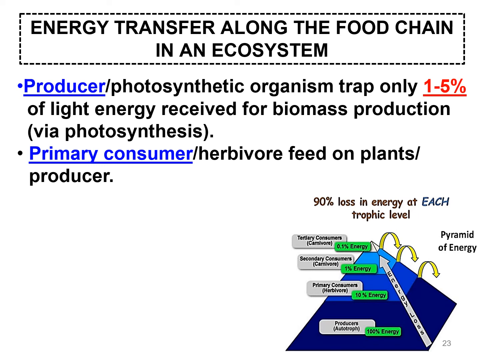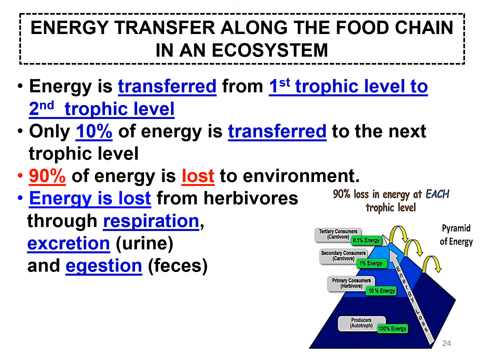So only 10% of the biomass production from the producer will be transferred to the primary consumer. Because only 10% of energy is transferred to the next trophic level, another 90% of the energy will be lost to the environment.